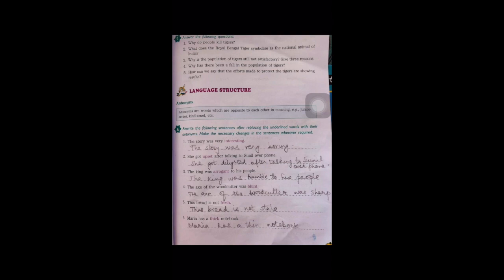She got upset after talking to Sunil over phone. She got delighted after talking to Sunil over phone. The king was arrogant to the people. The king was humble to his people. The axe of the woodcutter was blunt. The axe of the woodcutter was sharp. This bread is not fresh. This bread is not stale. Maria has a thick notebook. Maria has a thin notebook.